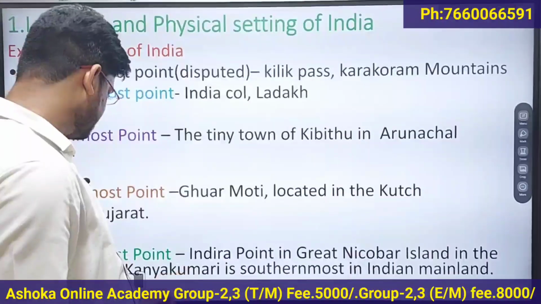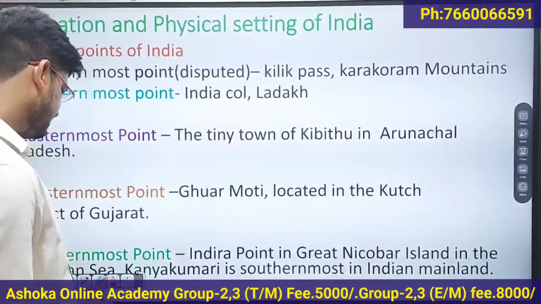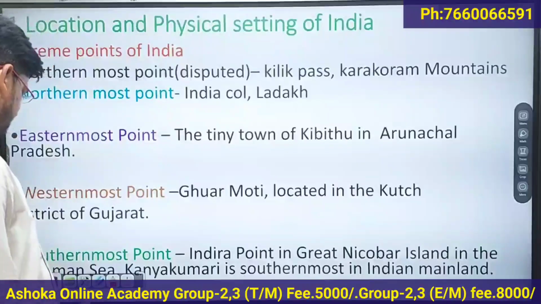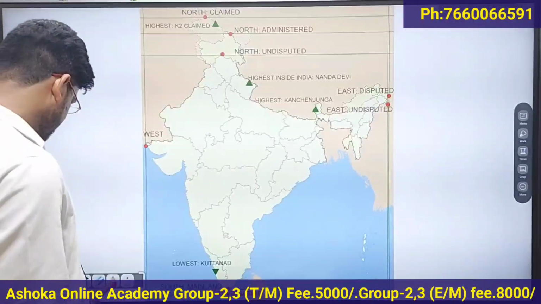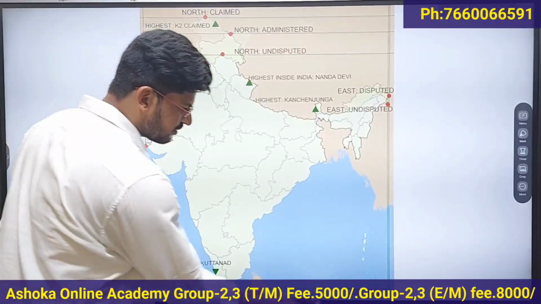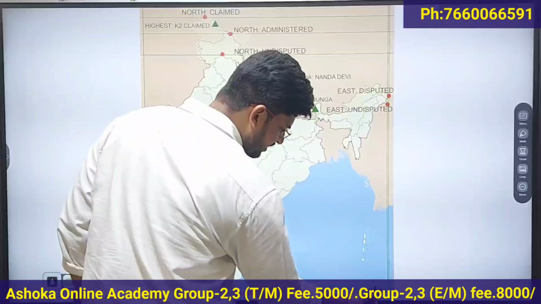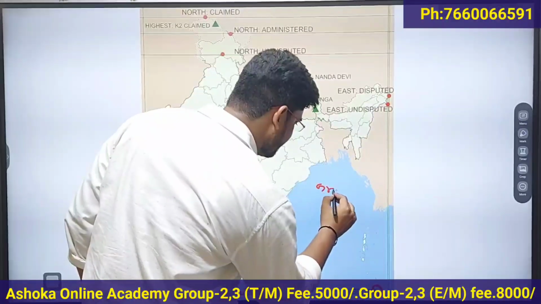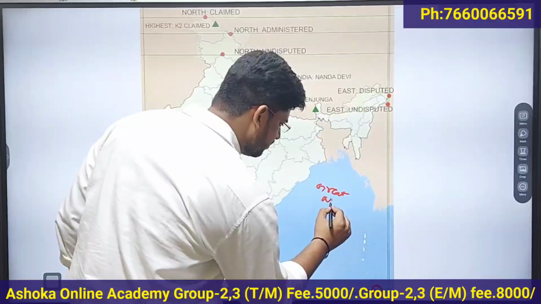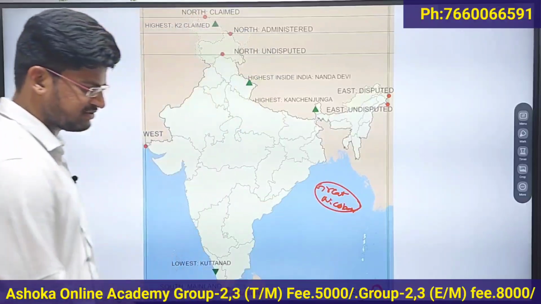To be specific, it is located in the Great Nicobar Island of the Andaman Nicobar group of islands.